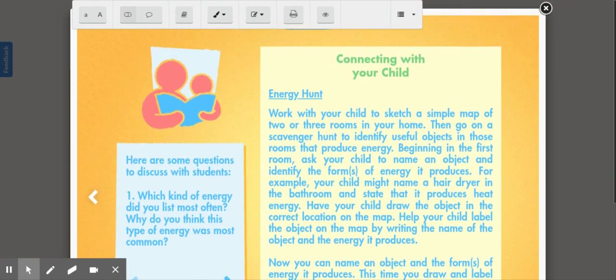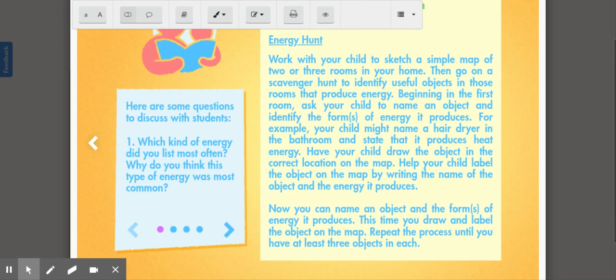Right, and this is where we are going to stop. And actually, you're going to do this little energy hunt at your home and answer it in the form of a discussion. So energy hunt, you are going to work around your house, and you're going to find different forms of energy, different examples. So I want you to find an example of heat energy, an example of light energy, and an example of sound energy. And I want you to record those things because in the next discussion, you're going to tell us those examples of heat energy, sound energy, and light energy that you found at your house.